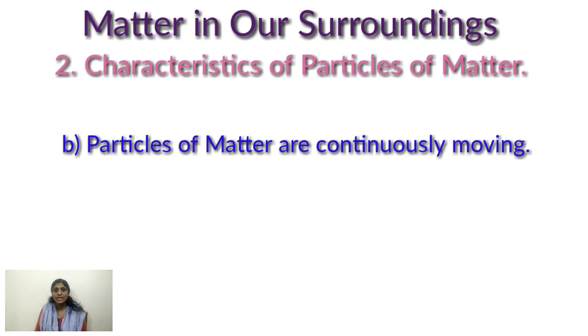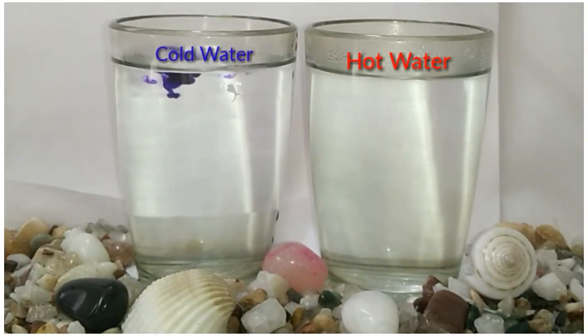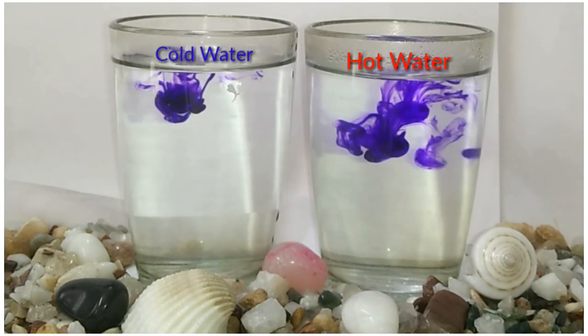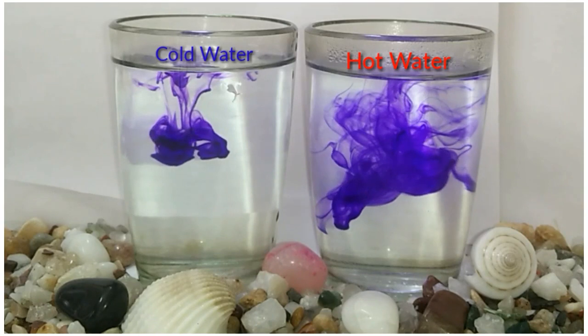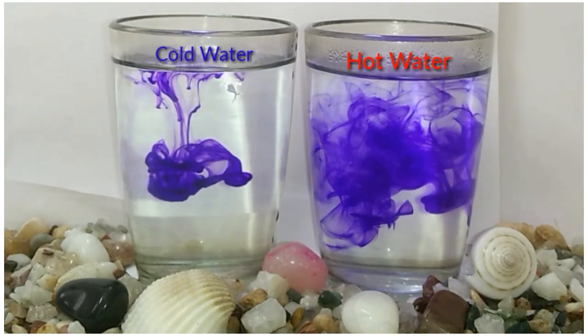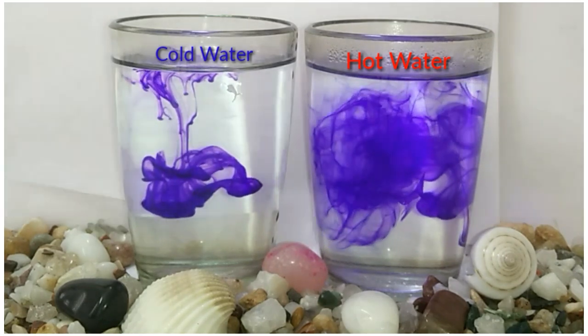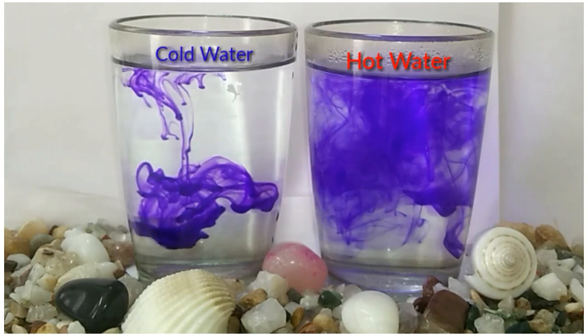Now we can have another activity. Take 2 glasses, one with hot water and the other with cold water. Add 1 drop of blue color to each glass. Keep it undisturbed for some time. It's really beautiful to see, right?